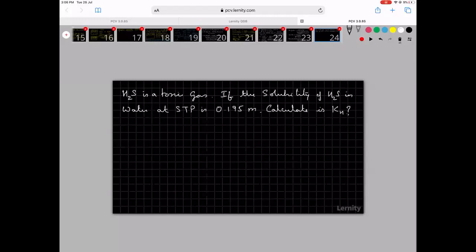It is given to you that the solubility of H2S in water at STP is 0.195 molar. Calculate the KH value is the question.